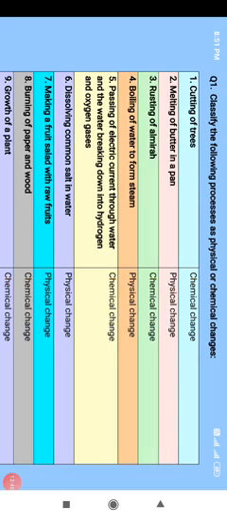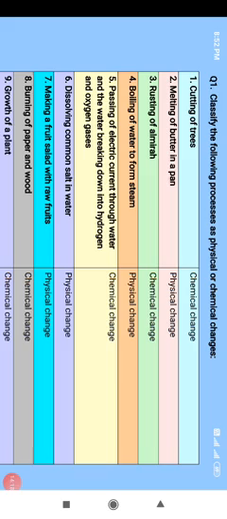Third part, rusting of iron. Rusting is generally done for the metal iron. So if I am saying rusting of almirah, that means the almirah is made up of iron. So rusting of iron is a chemical change, because once iron goes through the process of rusting, a layer of brown flaky substance gets deposited on the surface of iron, and hence it is said to be a chemical change.